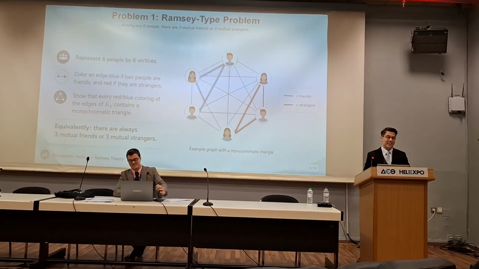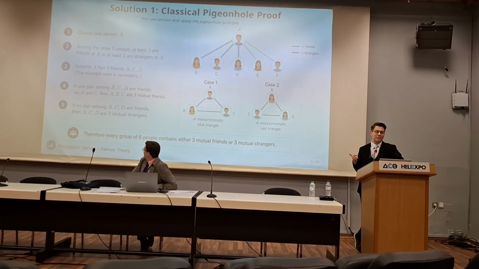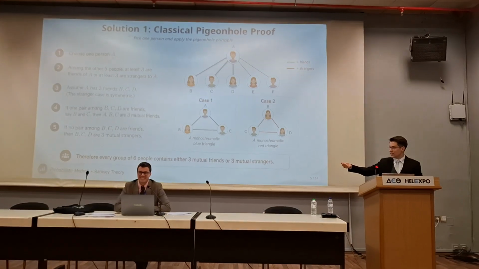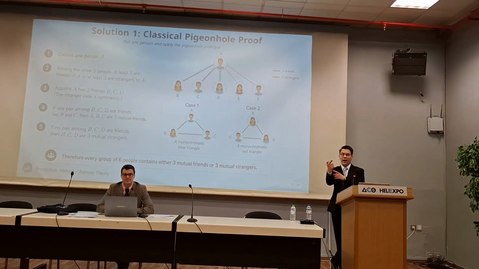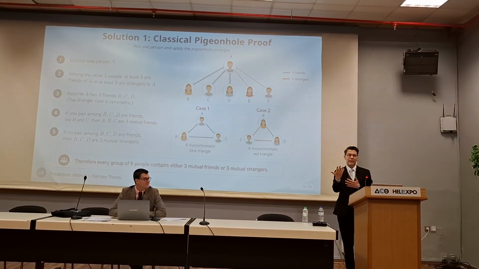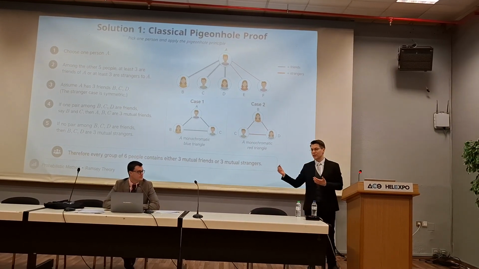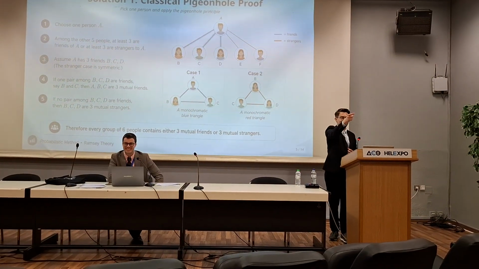So this is a very classical example, and it can be solved. The most famous proof is with the pigeonhole principle. So, for example, if I take John, John has 5 other people here that he has either connection to or not. So from you 5, he either knows 3 or he does not know 3. For example, John, I think, does not know me here, the sir in the back, and the boy.